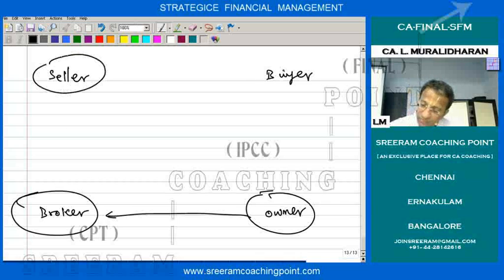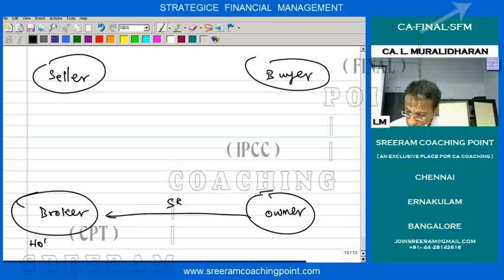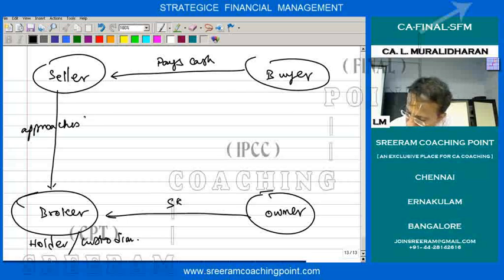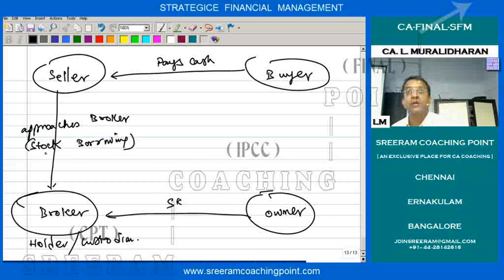So the buyer, this is stock delivery. He will be holding the stock, holder, or you can say custodian. So the buyer pays money, pays cash. Buyer pays cash, and the seller approaches the broker. For what? Stock borrowing. He will request stock borrowing.